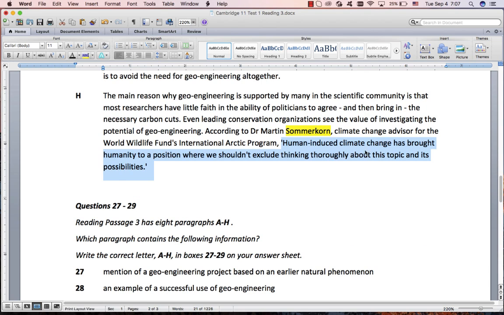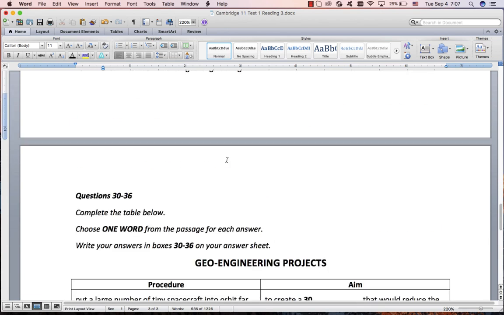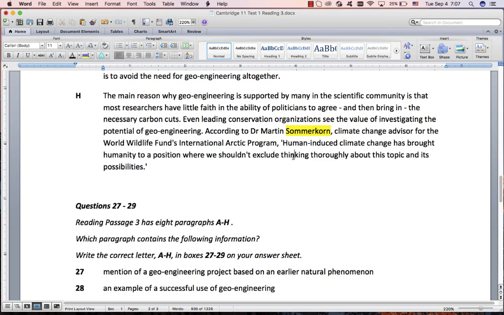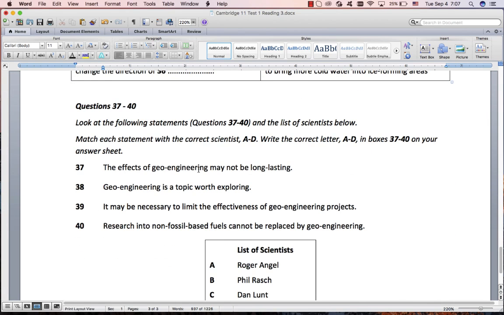Human-induced climate change has brought humanity to a position where we shouldn't exclude thinking thoroughly about this topic and its possibilities. So the heart of this is really we shouldn't exclude. It means we should include. It means we should. It's a double negative that they use sometimes in English. So something about we should what? What should we do? Think about it thoroughly. Thoroughly just means a lot. Think about it deeply. We should think about it a lot.